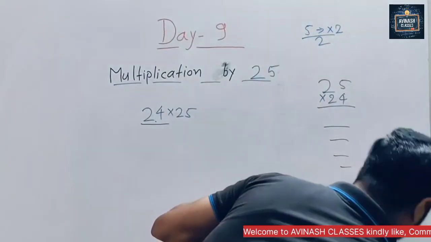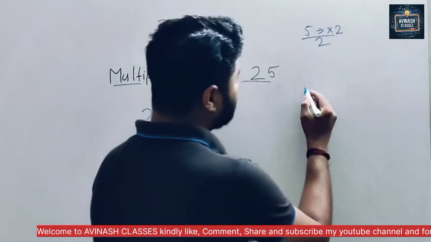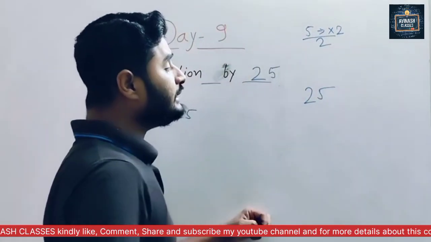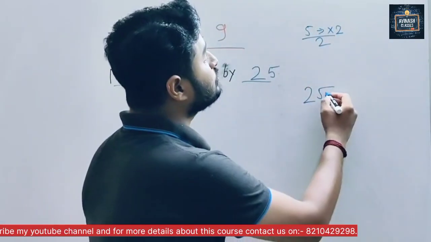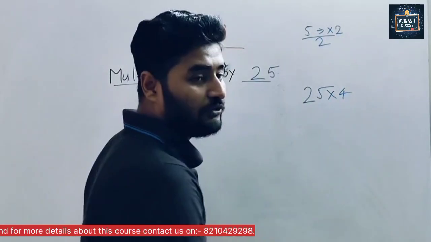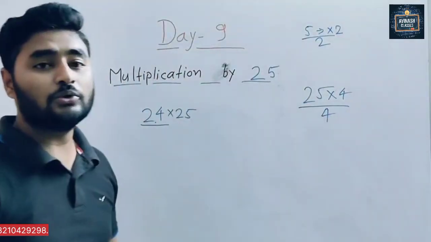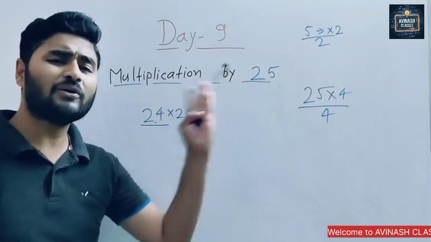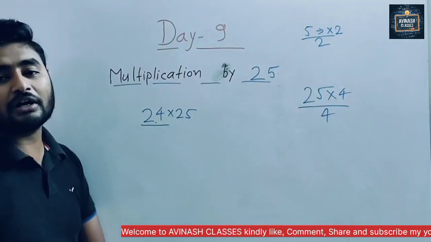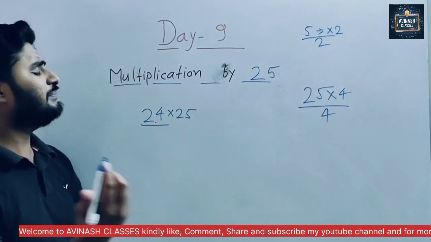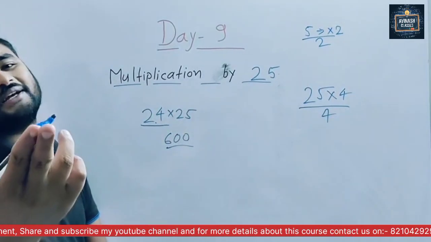But in case of 25, what we are doing? We try to make it near 100. So what we will do? Multiply with 4. And to make it equal, we have to divide it by 4. So that's why we are dividing by 4. Now tell me, in 4 table, 24 comes how many times? Very simple. 6 times and put 0 0. Answer in 2 seconds only.